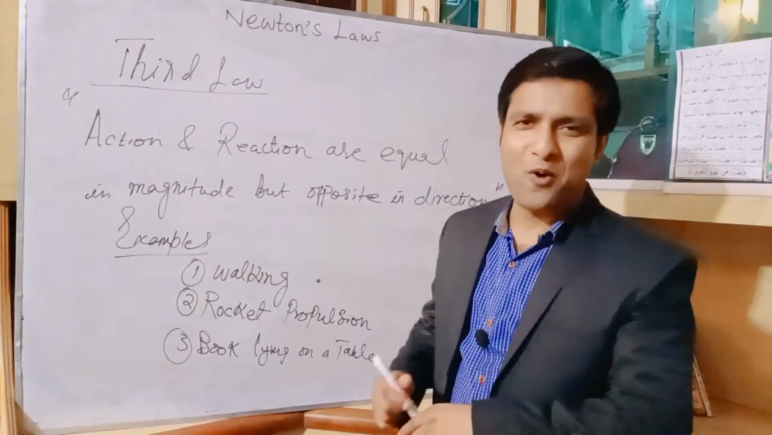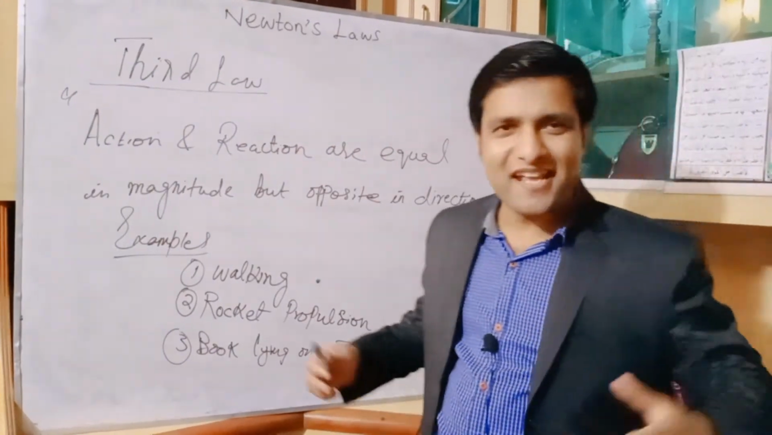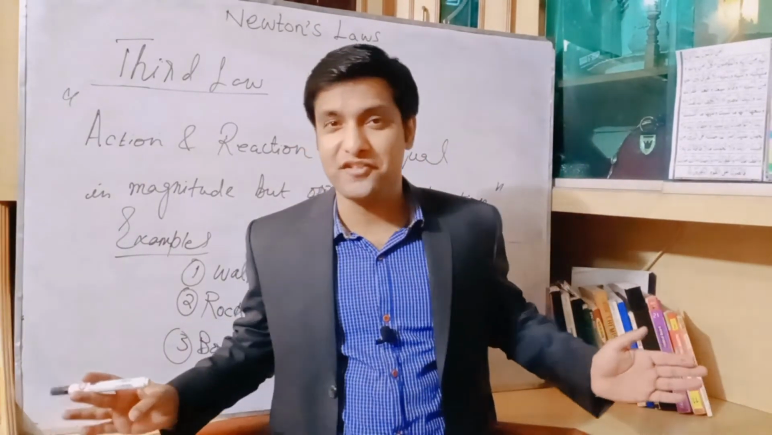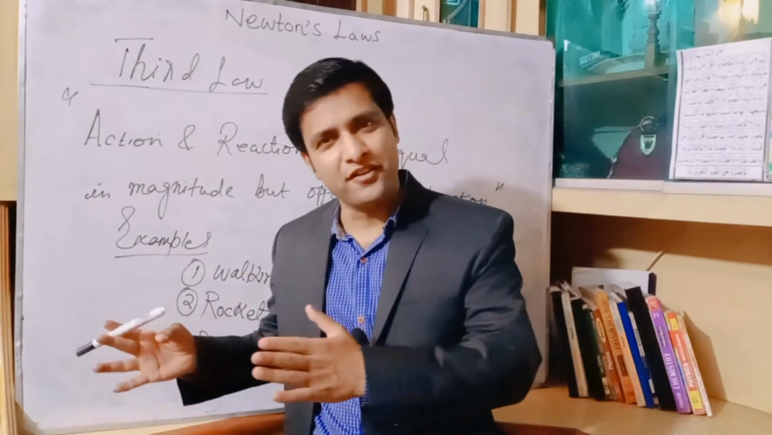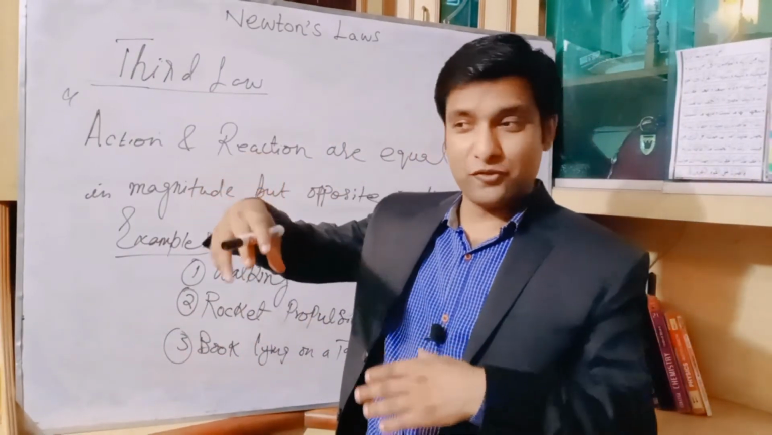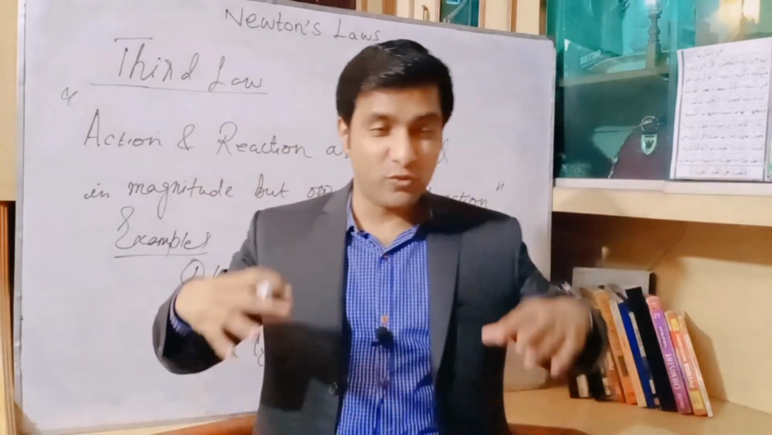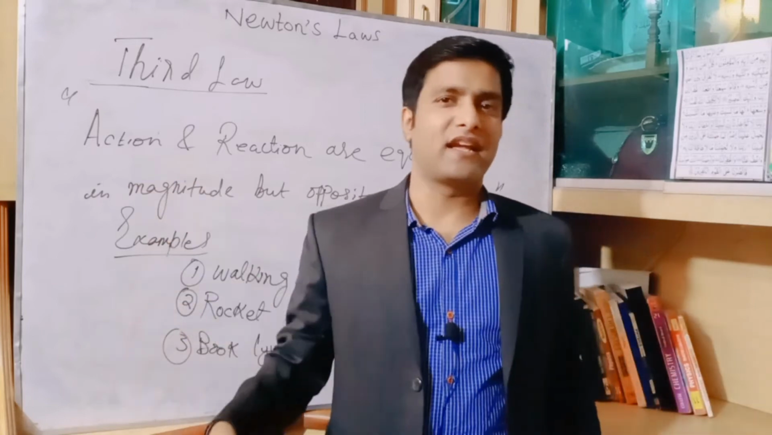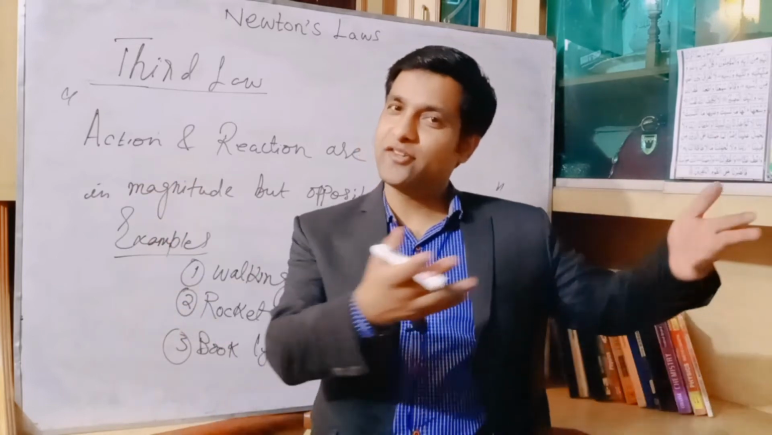Now let's talk about the third law of motion. Action and reaction are equal in magnitude but opposite in direction. What is action and what is reaction? If a book is lying on the table, the book has some weight and that weight acts vertically downward. So why is this book not falling on the ground? Why is it on the table?